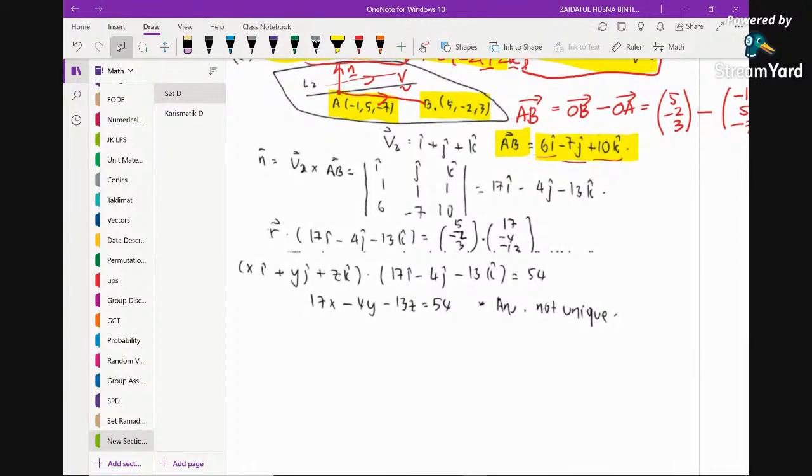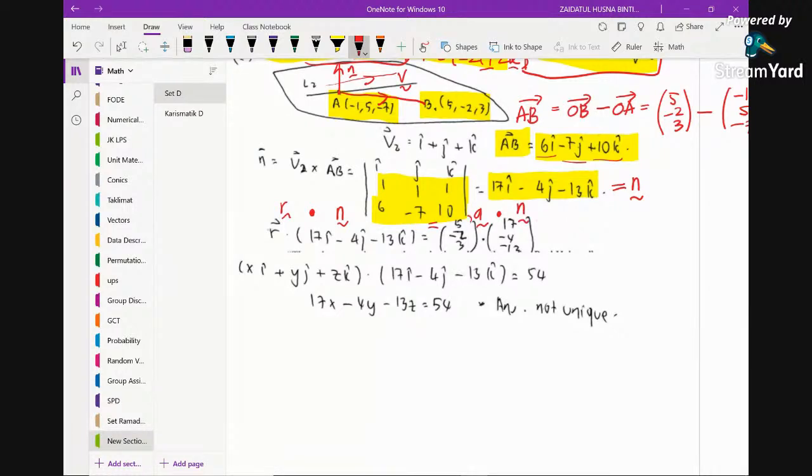So performing cross product between the direction vector of line 2, and then this is the AB vector just now. So it will give you a new vector, which is actually the normal vector of the plane. So this is the normal vector of the plane. So you just begin with the normal vector, the vector equation: r dot n equals a dot n.